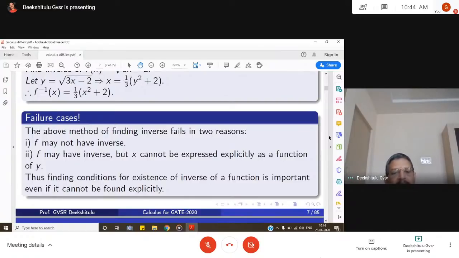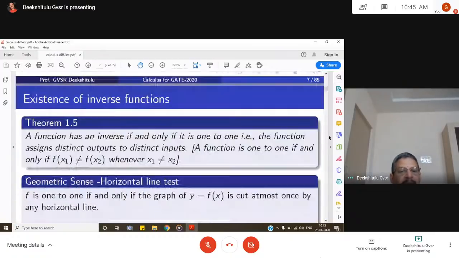Then we need to find conditions for existence. Is it tantamount to saying that if f is not an explicit function, it cannot have an inverse? That's an issue, so we have to answer the question now. Thus, finding conditions for the existence of the inverse of a function is important, even if it cannot be found explicitly. So even if the function cannot be expressed explicitly, we can still find the inverse of a function.